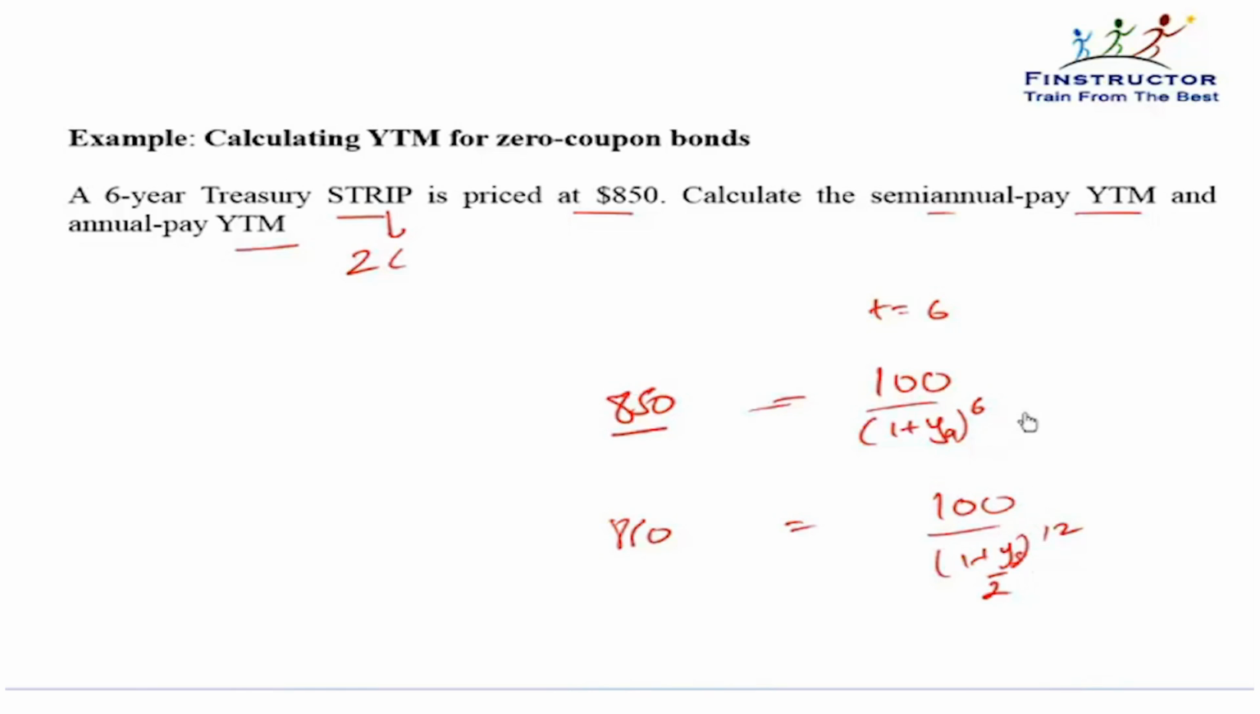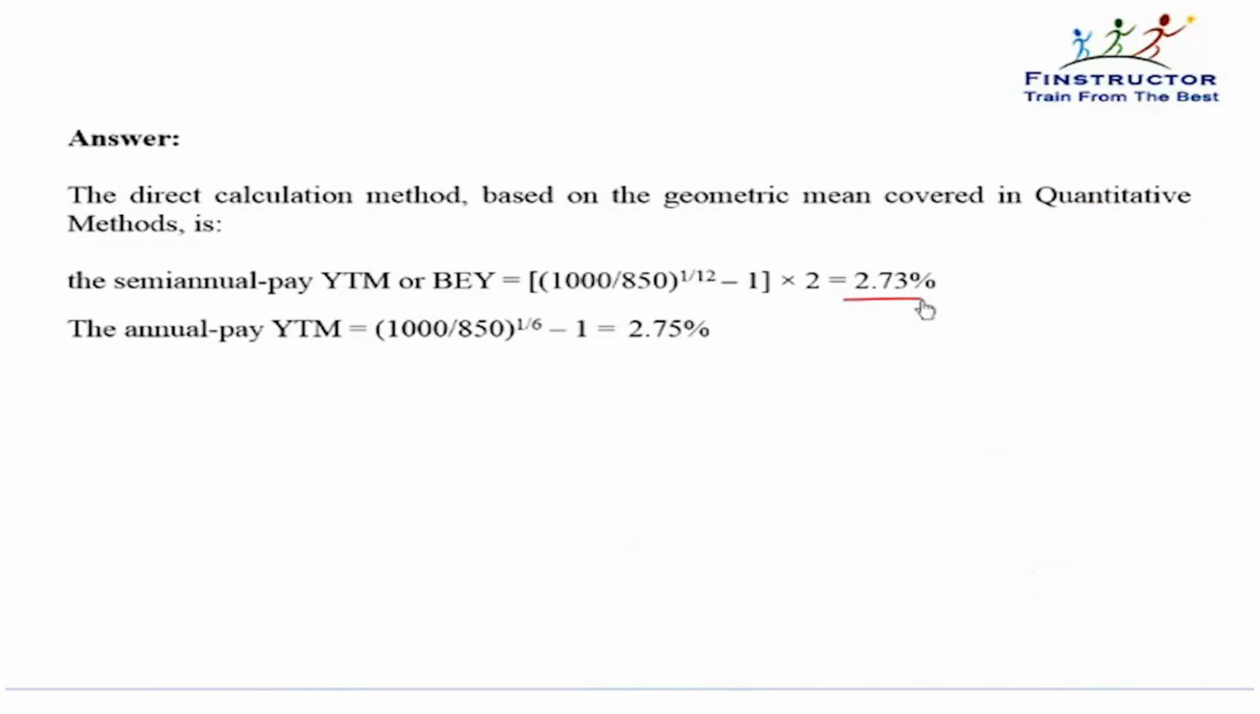Please solve and verify your answers. You come out with 2.73% for the semi-annually compounded. Remember, semi-annually compounded yield is also referred to as bond equivalent yield, and the annual pay yield will come out to be 2.75%. Essentially explaining that a 2.75% annually compounded is the same as 2.73% semi-annually compounded.